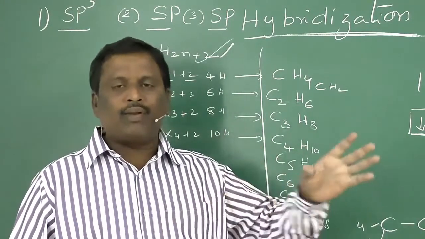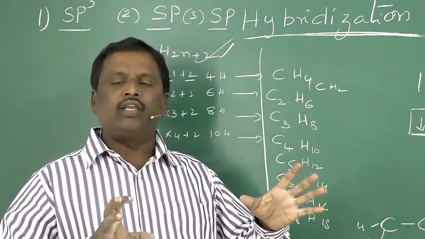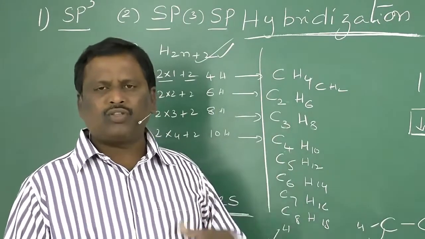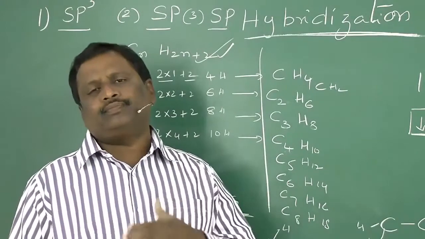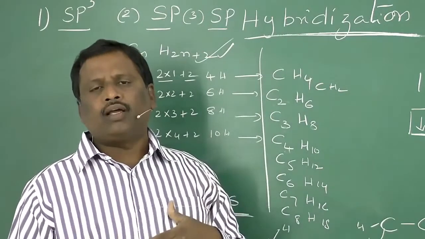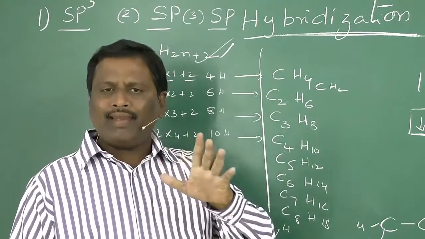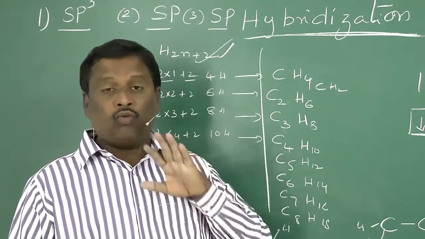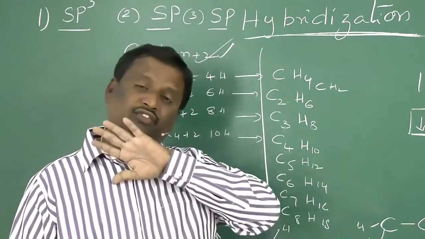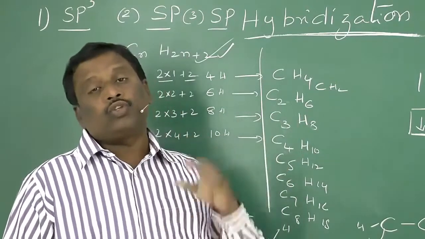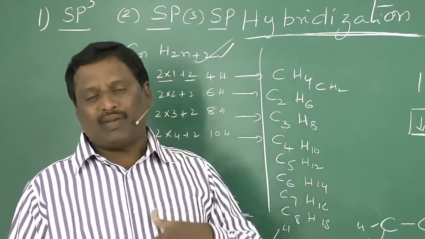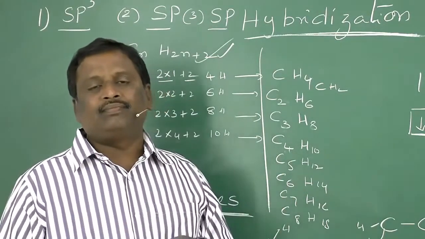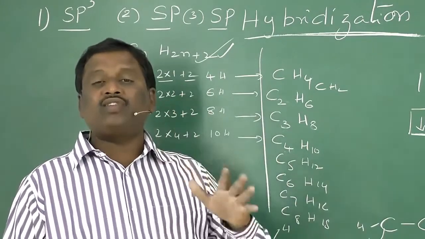Similarly, if two carbon atoms are combined and the rest of the valencies on each carbon are bonded with three more hydrogen atoms each, you will get ethane, then propane, and so on. So you have a series of compounds with the same general formula, and such compounds are called alkanes. In these alkanes, the four valencies of carbon are satisfied with four different atoms or groups. So this carbon is called a saturated carbon, and these hydrocarbons are called saturated hydrocarbons.